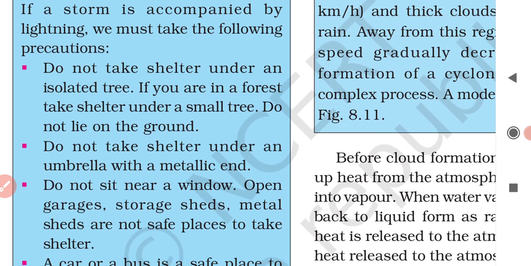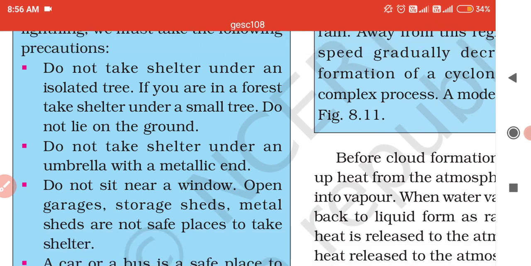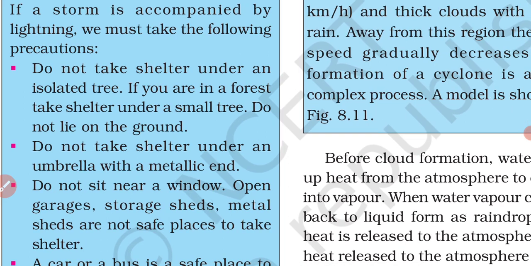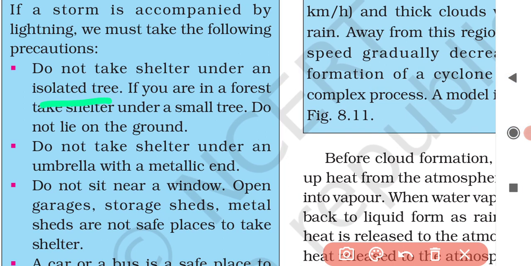See, the first one: do not take shelter under an isolated tree. If you are in a forest, take shelter under a small tree. Do not lie on the ground. Why not shelter under an isolated tree? Because an isolated tall tree is more likely to be hit by lightning due to its nearness to the clouds. So we should take shelter under a small tree.